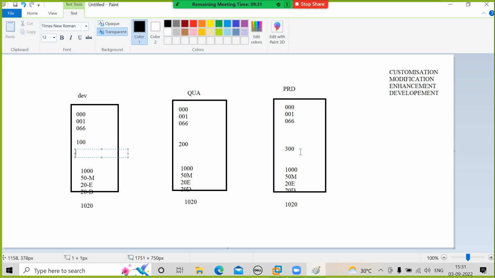Once implementation is done, everything is not done. You will have new requirements in day-to-day life. You have to develop in the development system, move that to quality. From there, you do testing, then you move to production. This is how we maintain our landscape for the entire lifetime of that project. Are you clear with this?